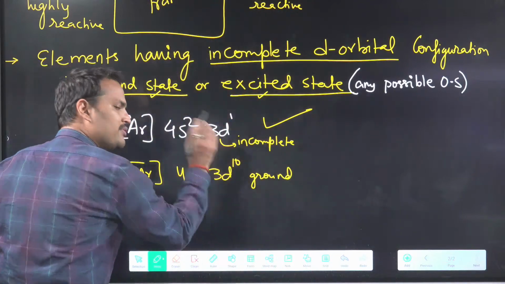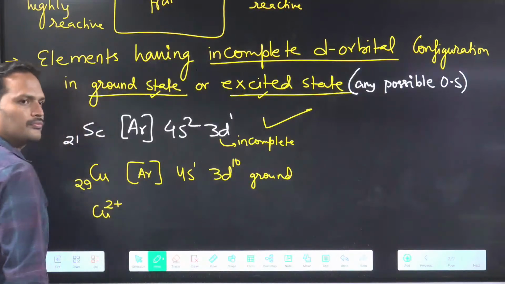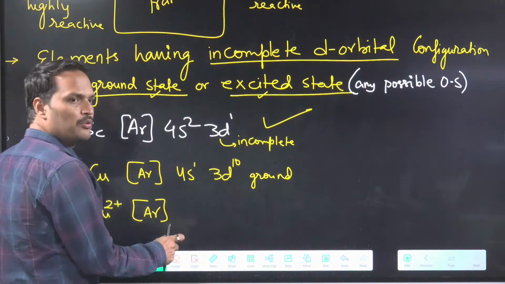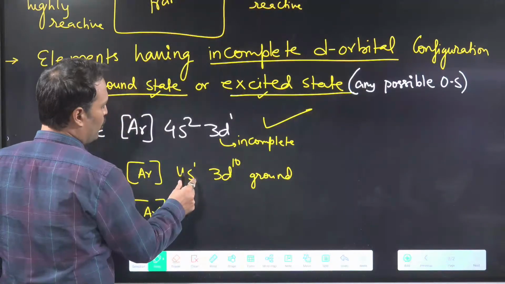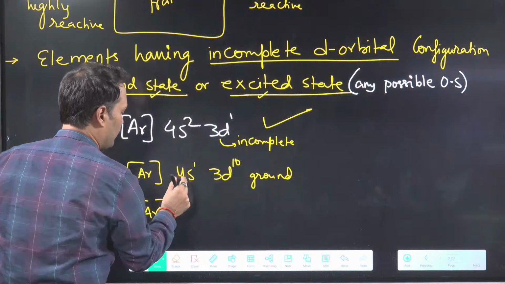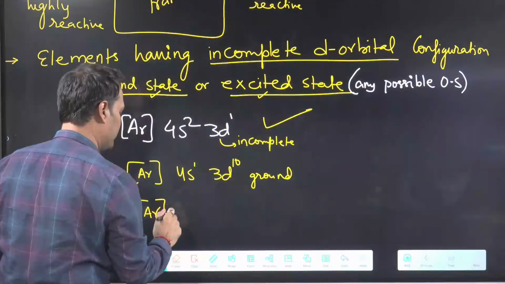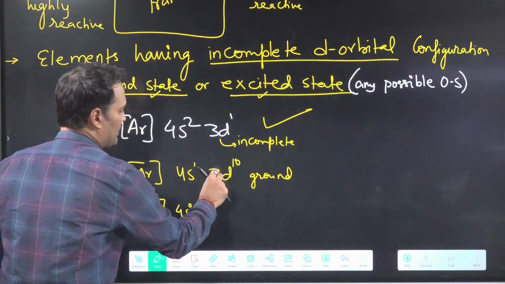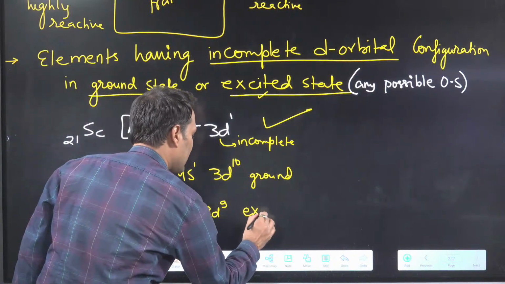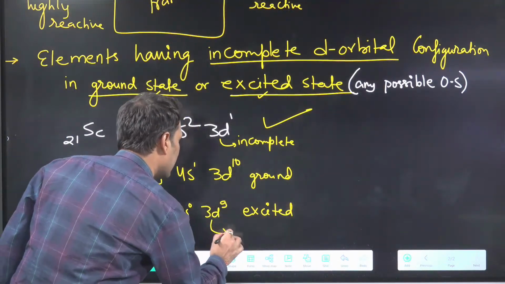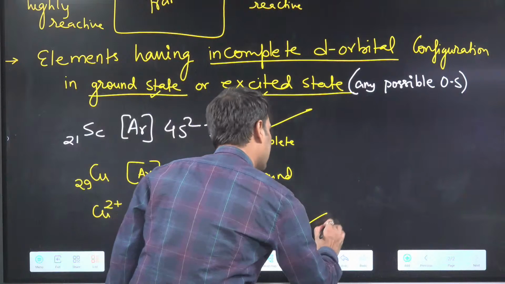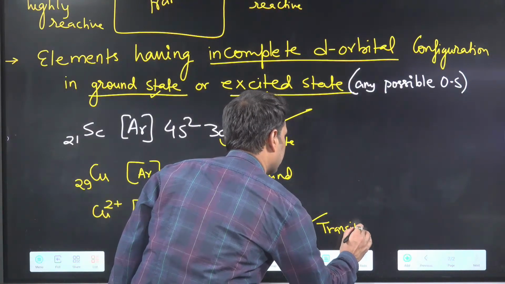So in the ground state it is fully filled. Come to +2: I have to remove how many electrons? 2 electrons. Now tell me from where we remove the electron: from the outermost. 4s means fourth orbit, 3d means third orbit. Which is outermost? Fourth orbit. So first I will remove electrons from here, so 4s becomes 0. Then I will remove an electron from 3d, so this becomes 3d9. So in the excited state the d orbital is incomplete. That's why this is a transition element. Got the point?